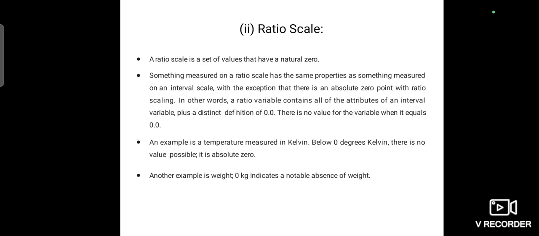The last one is ratio scale. A ratio scale is a set of values that have a natural zero. For example, temperature measured in Kelvin. Below 0 degrees Kelvin, there is no value possible. It is absolute zero. Another example is weight. Zero indicates a total absence of weight.